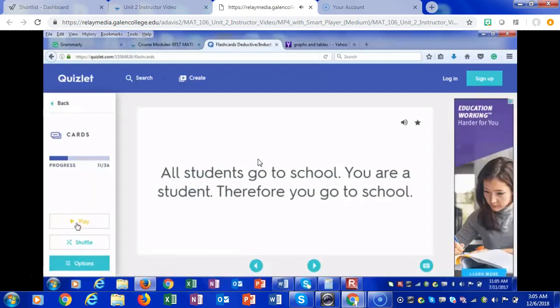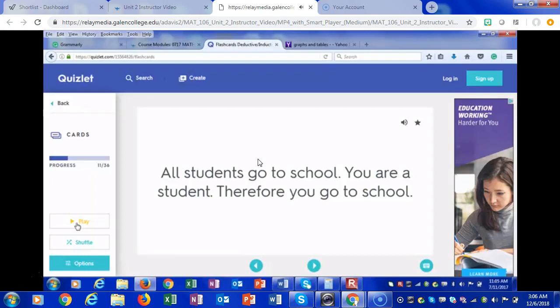Okay. We're going to go all the way to slide 15 and stop, and then we'll move on to other information. All students go to school. You are a student. Therefore, you go to school. Is this inductive based on a pattern or deductive based on logic? Well, it says all students go to school. You happen to be a student. Therefore, you will be going to school.